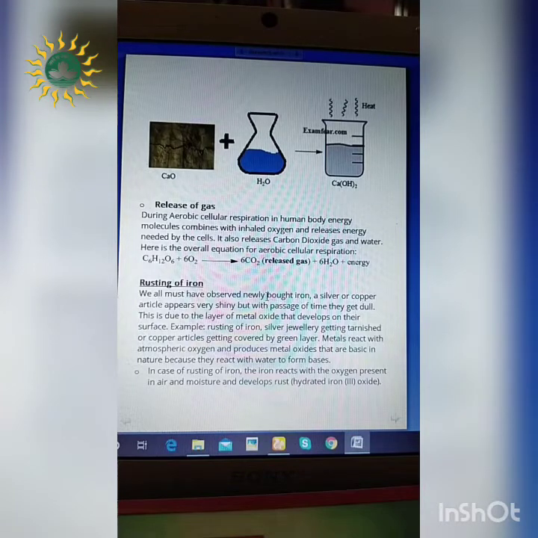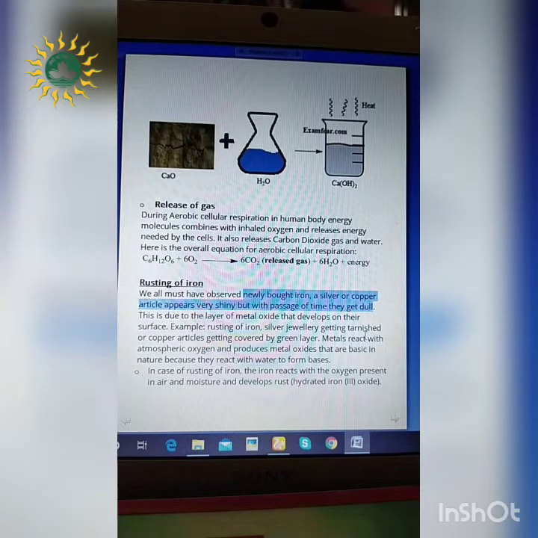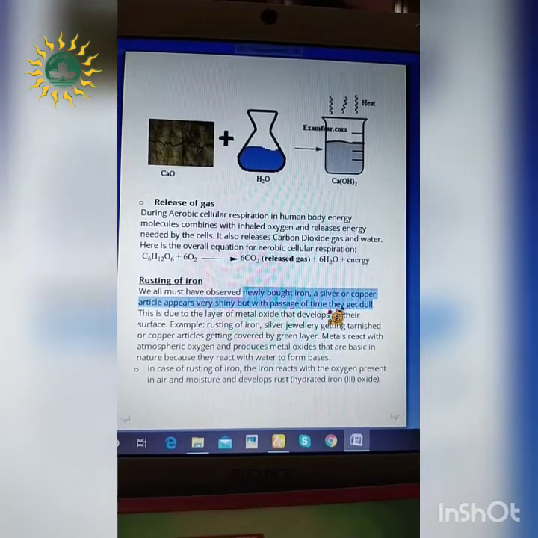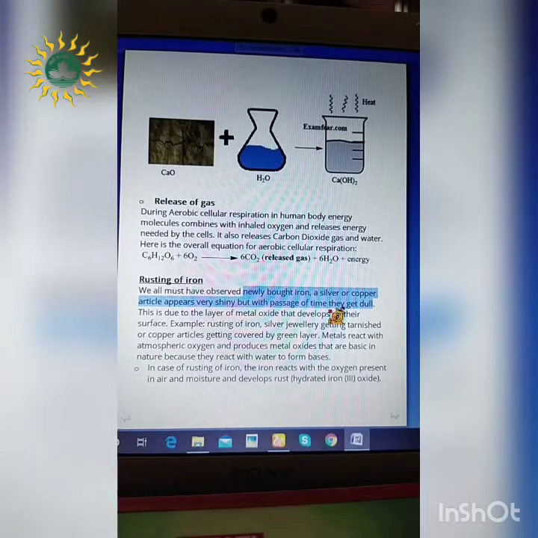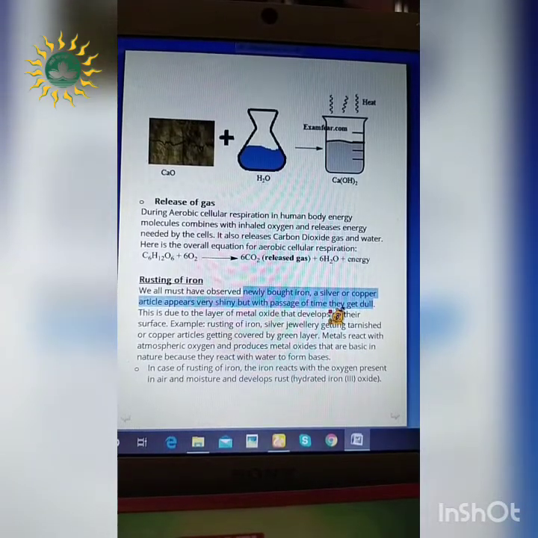Whenever we bring newly bought iron or silver or copper articles, they appear very shiny, right? But as time continues, what we can see is that the iron, silver or copper articles, whatever you may consider, become dull in nature and a definite layer is present on their surface, right?